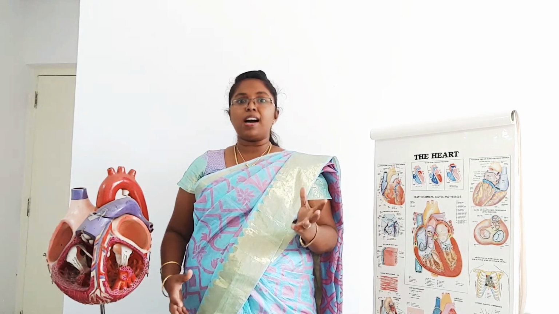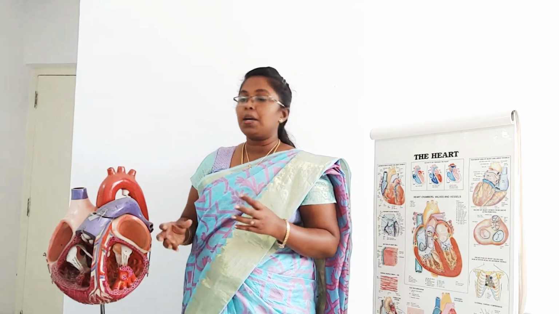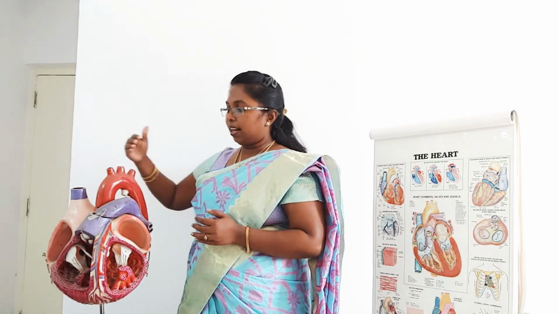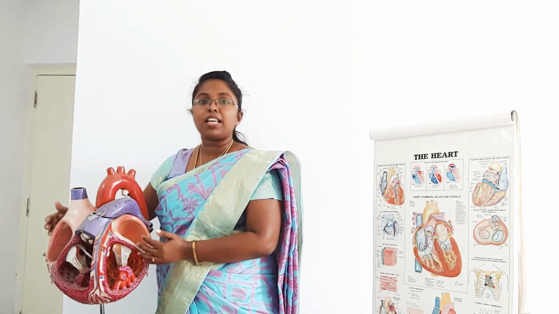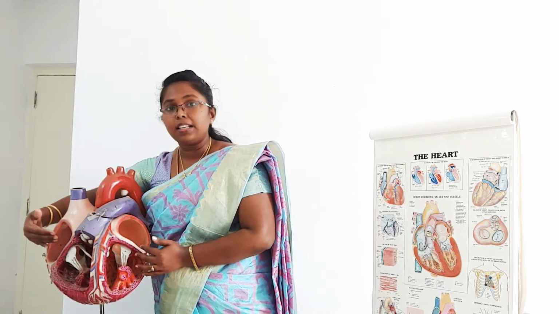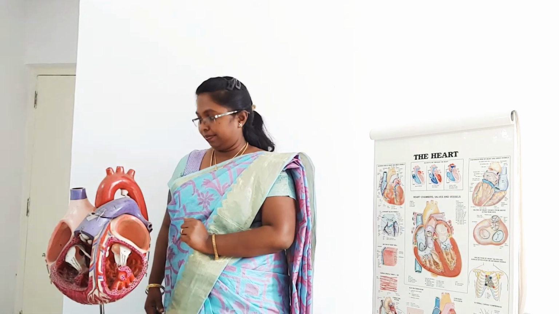If you cut open a heart and see, these chambers are spaces where the blood goes in and then moves outside into the blood vessels. So the right side has 2 chambers, the left side has 2 chambers: right atrium, right ventricle, left atrium, left ventricle. Good.